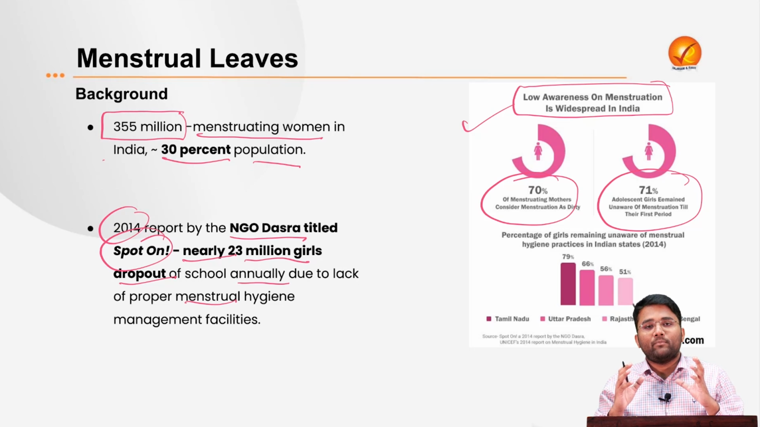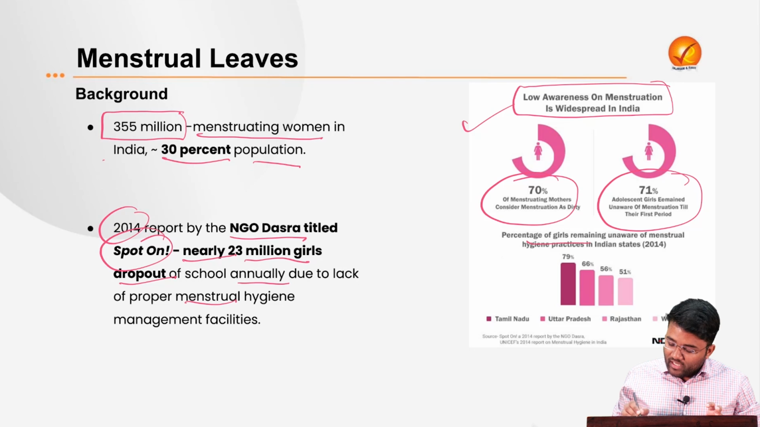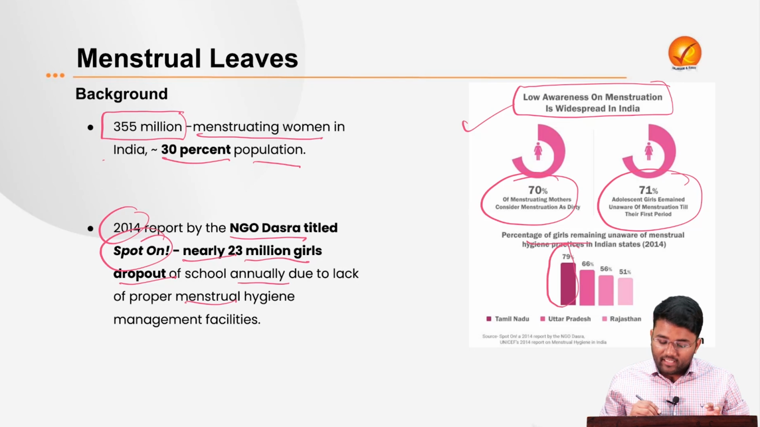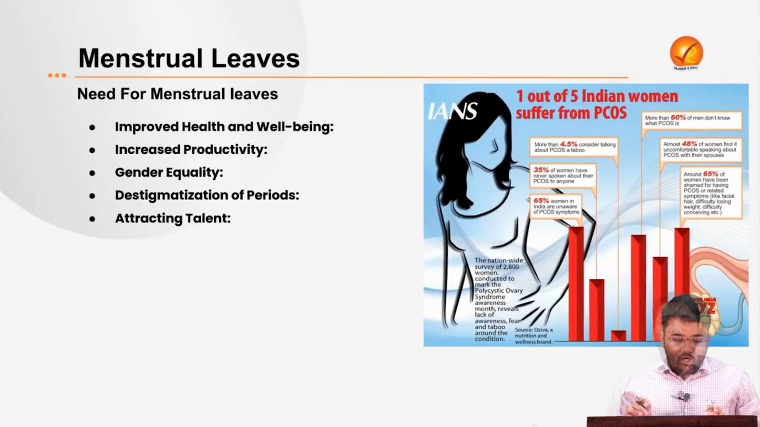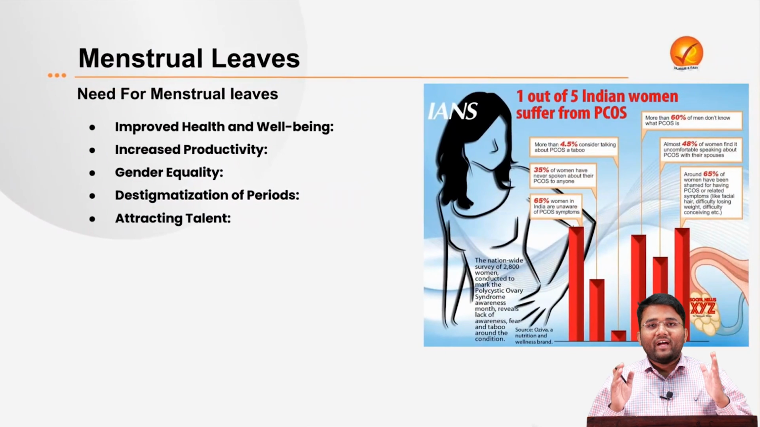Which shows the lack of proper sex education from the family, from the schools and others. This particular unawareness about menstruation has been very high in Tamil Nadu and after that in Uttar Pradesh, and subsequently Rajasthan and West Bengal. Now, let's try to understand why there is a need for providing menstrual leaves.